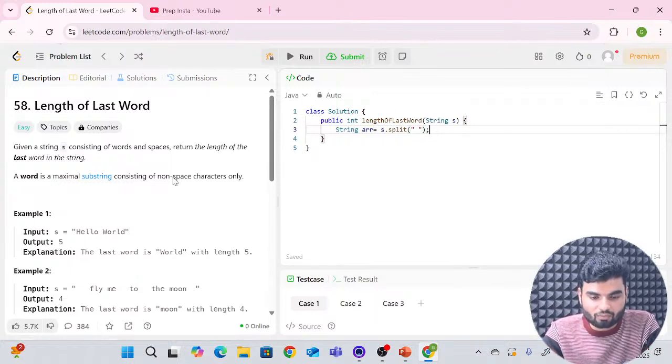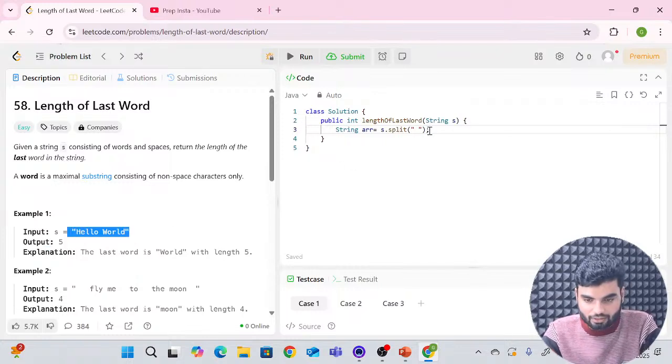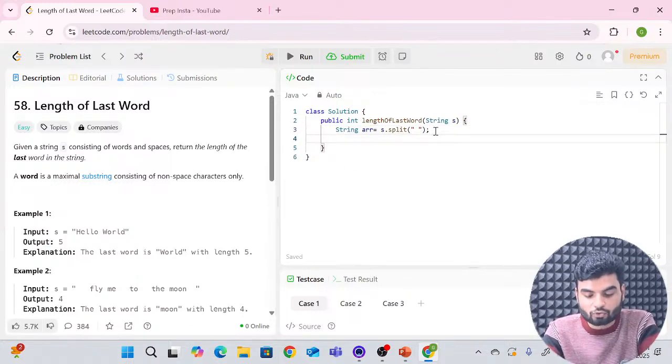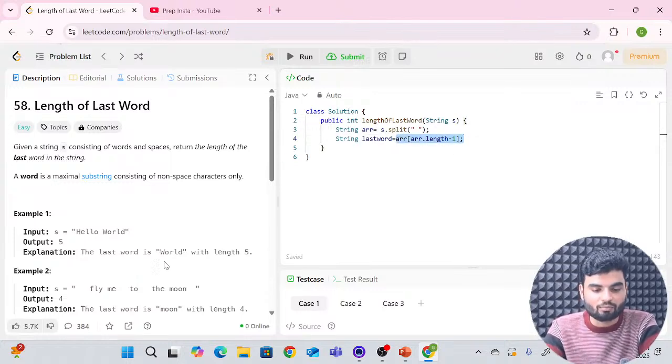It will convert this string to an array of the words. At the end, I want to access the last word. So I'll define a string lastWord, which will be the last index element. So arr, and here we will have the last index element, which means arr.length minus 1 will be the last index, right? This is how we're getting the last element, the word.